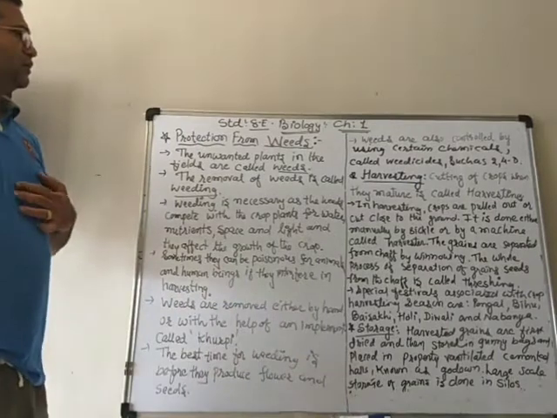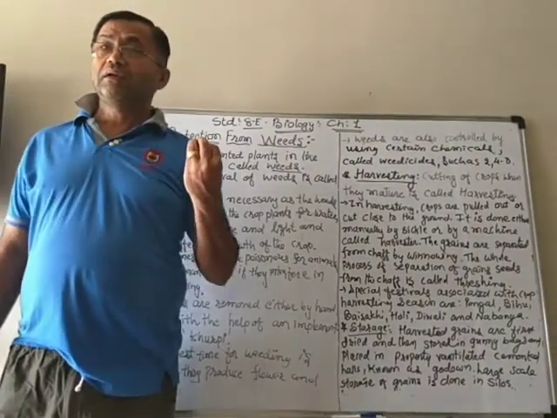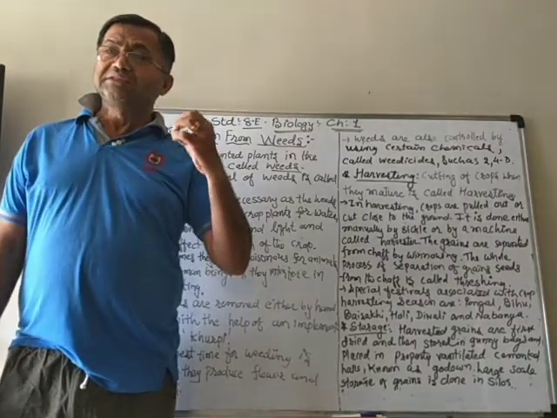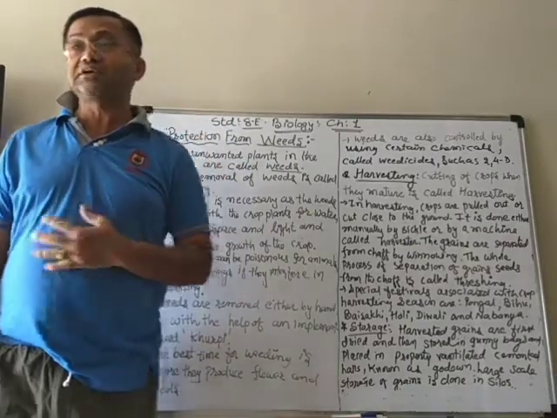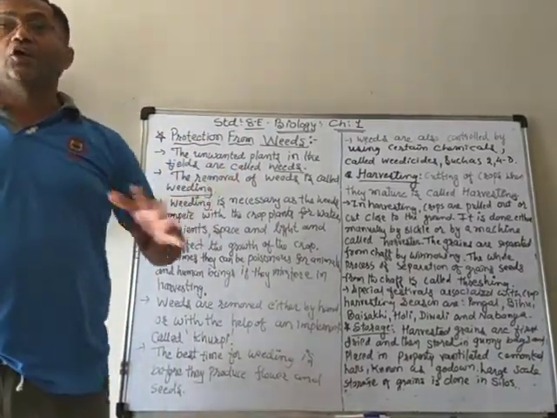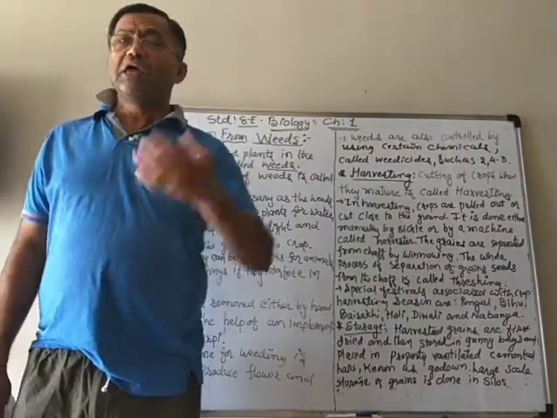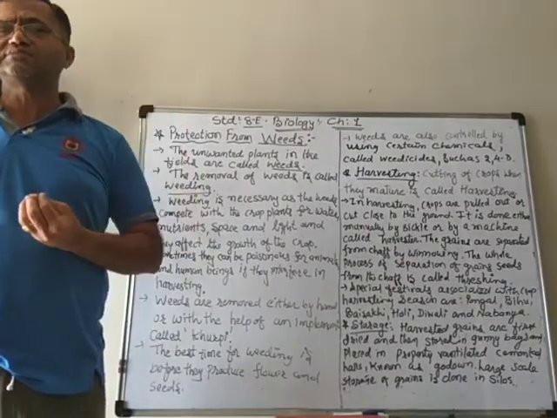Now we know that the final step, not actually final, but it is the time when your crop is ready. After the whole 4-5 months of hard work, when your crop is getting ready, then it looks very nice.